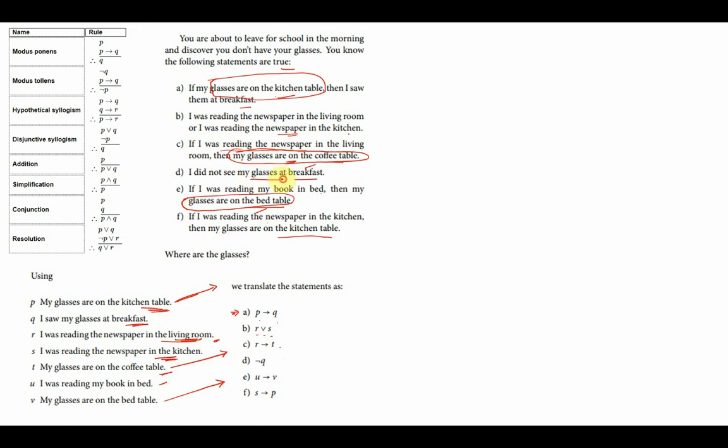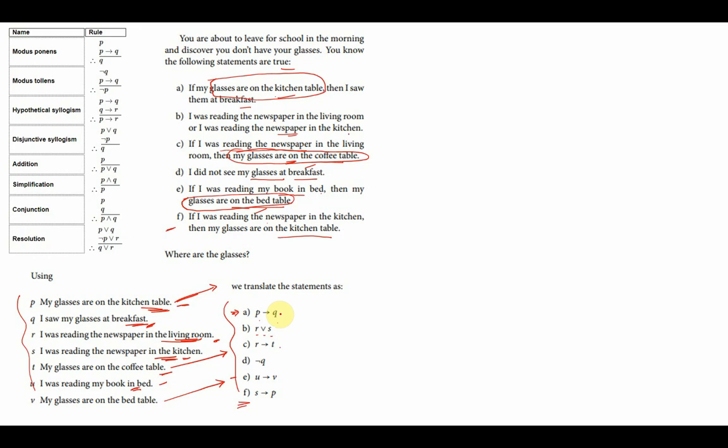I did not see my glasses at breakfast, negation of Q. If I was reading my book in bed, if U, then my glasses are on the bed table, then V. If I was reading the newspaper in the kitchen, if S, then my glasses are on the kitchen table, then P. So these are the 1, 2, 3, 4, 5, 6. I had made 1, 2, 3, 4, 5, 6, 7 propositions. By using these 7 propositions, I have rewritten these 6 premises formally.